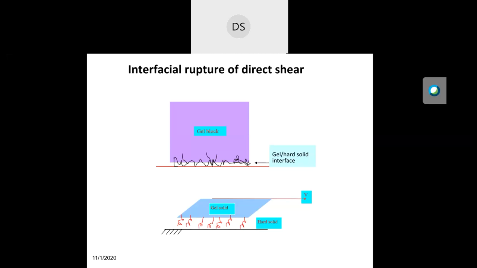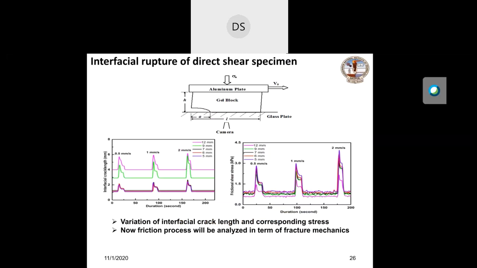Now we see the same phenomena using fracture mechanics. At the rear end of the block there is a crack length, and one can easily measure that crack length using a camera. In that experiment, again you will find the static, dynamic and residual stresses. Static friction increases with shear velocity, and dynamic friction increases with shear velocity. In this experiment, the aging time or time of contact was constant at 60 seconds, and the residual stress is also constant.